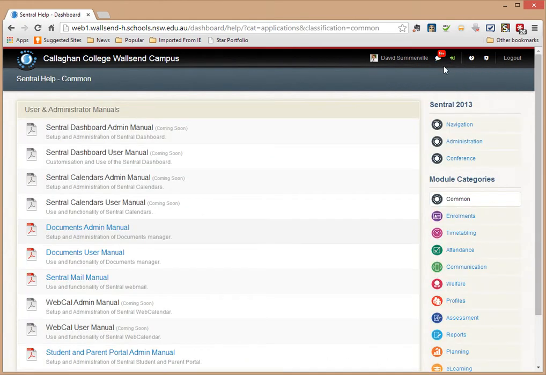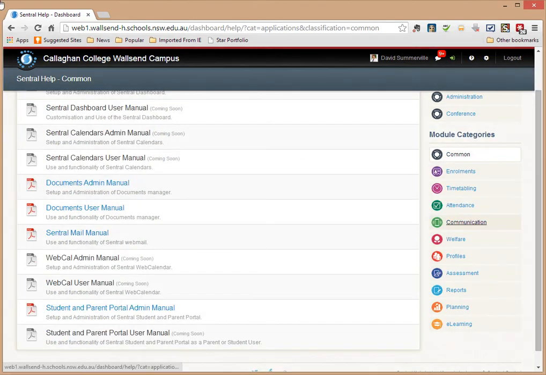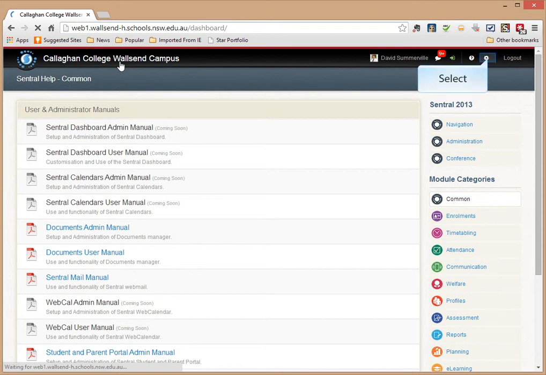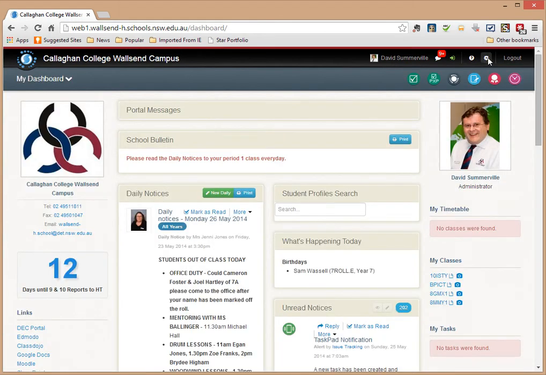All the modules are contextual like that, so if I click up here, they're still making some of the manuals, but I can see some of the manuals here, and I can go to all the manuals from everywhere else as well. Go back to the front, Callahan College Wallsend campus, dashboard, and finally, if you are an administrator, then you've got your setup options here, where you can put in your details, your logo, student parent portal, and so forth. So, okay, that's been a quick overview of the Sentral dashboard.